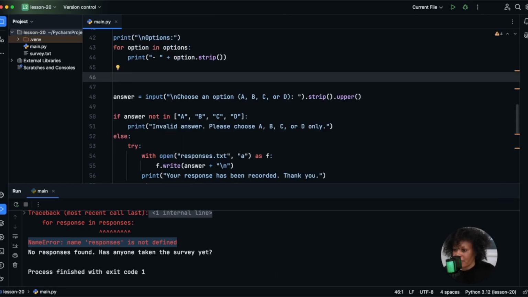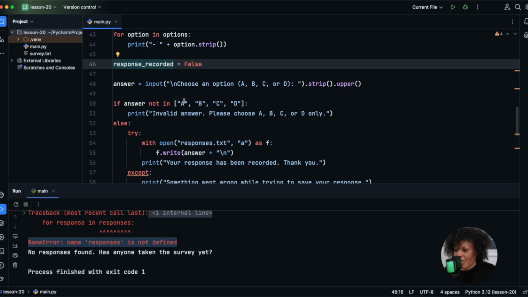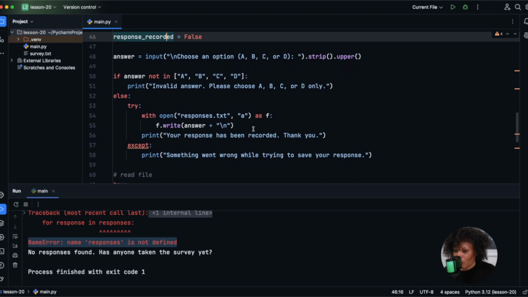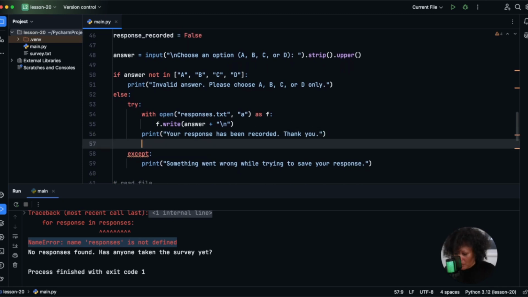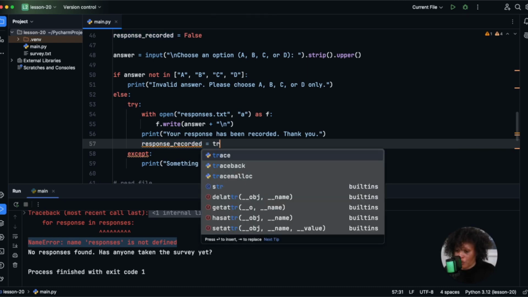We can add this response recorded variable. Okay, so right now response recorded equals false because there's no response recorded right here. And then we're going to go inside of here and we're going to say, okay, cool. If this individual answers this question, all right, and it's a valid answer, it passes here, we're going to go inside of this else statement, okay, and then we're going to update response recorded equals true.